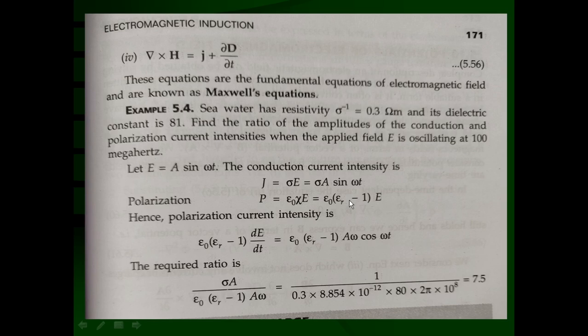Sigma inverse is given here, that means sigma is equal to 1 upon 0.3 ohm meter. The resistivity is given, so you can put it in terms of conductivity, which is its inverse, so 1 upon 0.3. Epsilon 0 is 8.85 into 10 raised to minus 12, multiplied by epsilon r minus 1, and by 2 pi f, where f is 10 raised to 8 hertz. If you make the calculation, it comes out to be 7.5. What it indicates is that the conduction current density is 7.5 times larger.